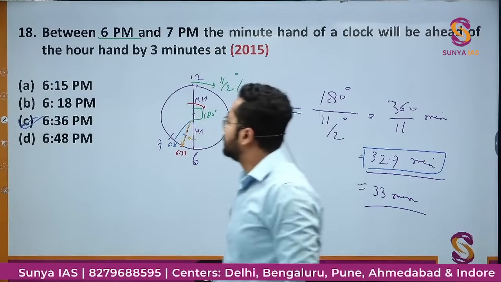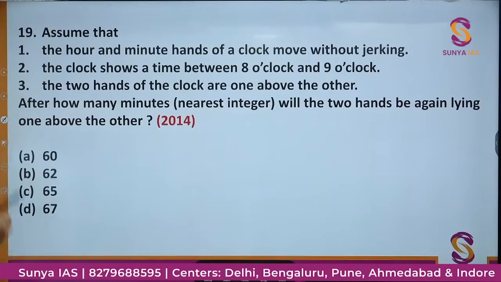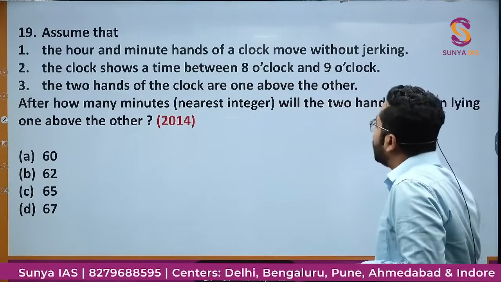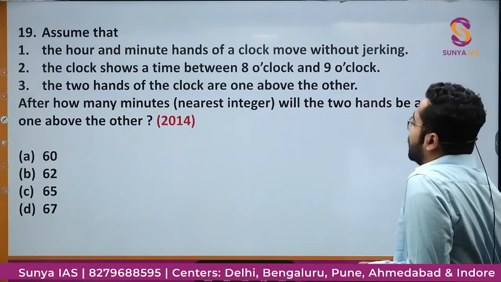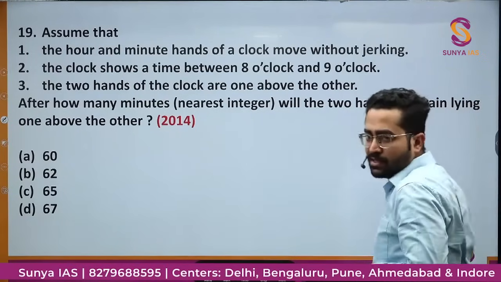Okay, next. Okay, the 19th question is: assume that the hour hand and minute hand of a clock move without jerking. The clock shows a time between 8 to 9. The two hands of the clock are one above the other. After how many minutes will the two hands be again lying one above the other?